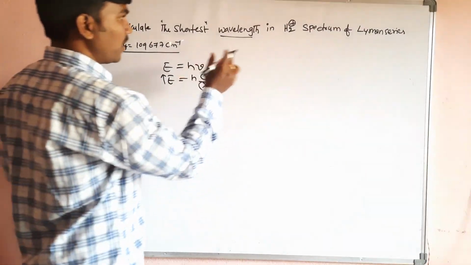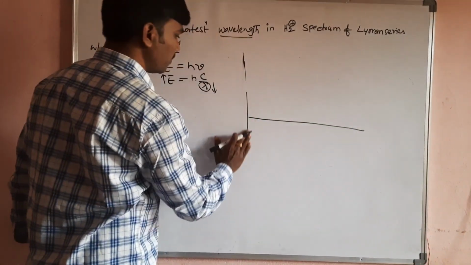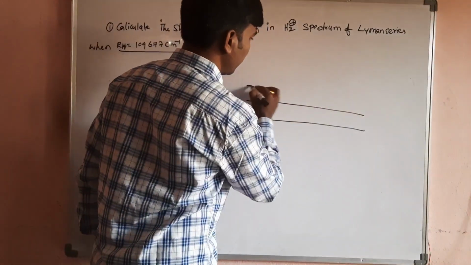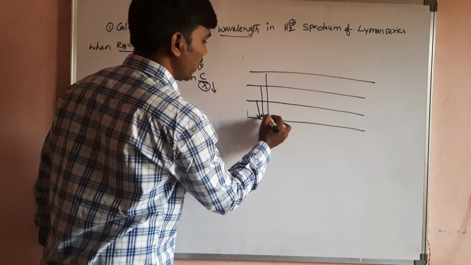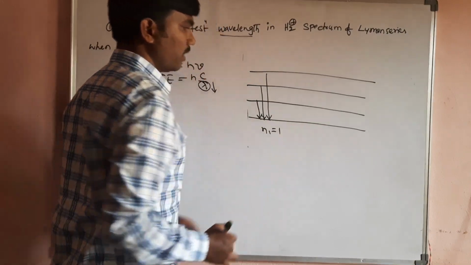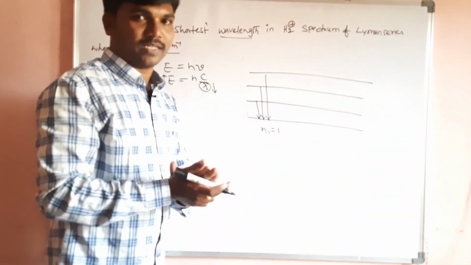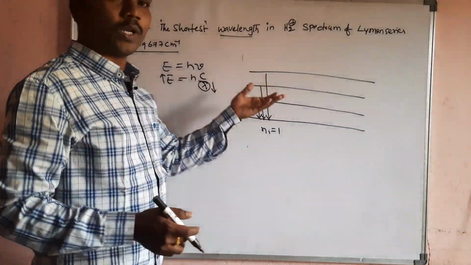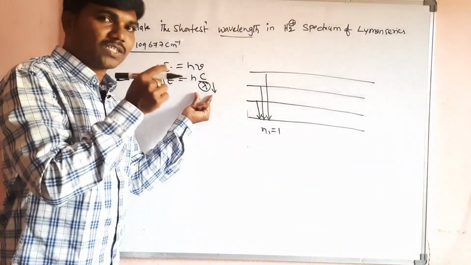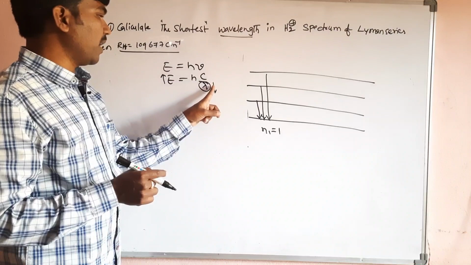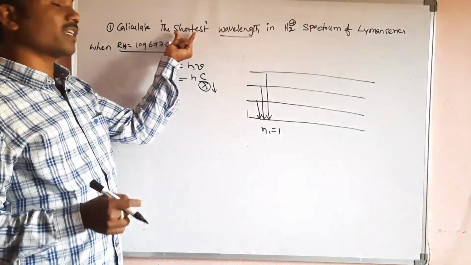So which line do we have to choose in the Lyman series? In the hydrogen atom we have just seen, there is a first line, second line, third line, fourth line like this. For the Lyman series, n1 value is equal to 1. But we need n2, and we don't know which one is the n2 line. He has not mentioned it; he gave one clue, the shortest wavelength. Where lambda value is minimum, energy is maximum, and that is the shortest line in the series.